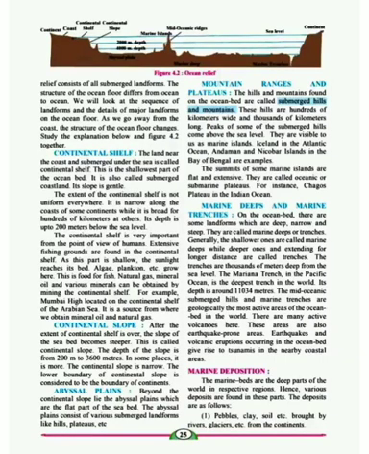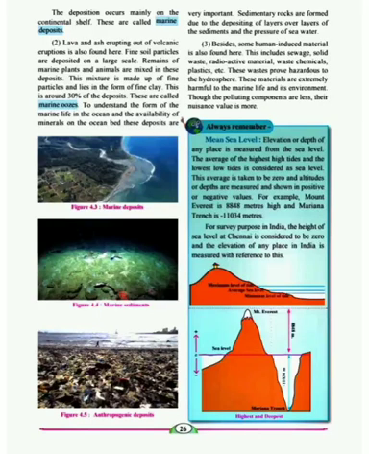First, pebbles, clay, soil, etc. brought by rivers, glaciers, etc. from the continents, right? So the soil, the clay, the pebbles, the stones which are brought from the continents are deposited below these marine beds. Next, the deposition occurs mainly on the continental shelf and they are called marine deposits. We saw that some deposits are found on the continental shelf, right? And then people extract it and also food is being prepared for fishes, right?